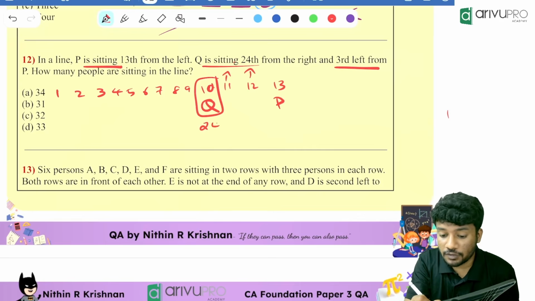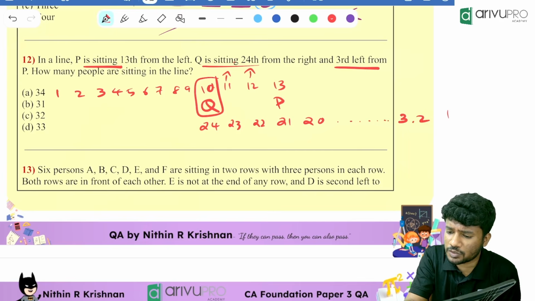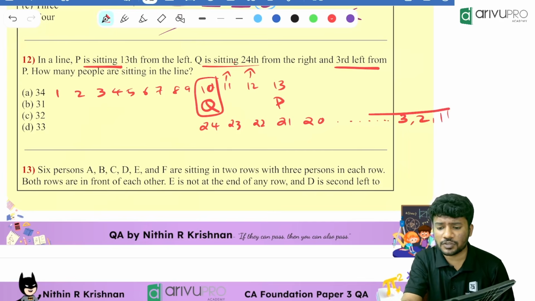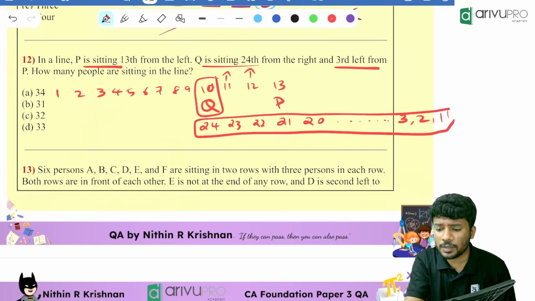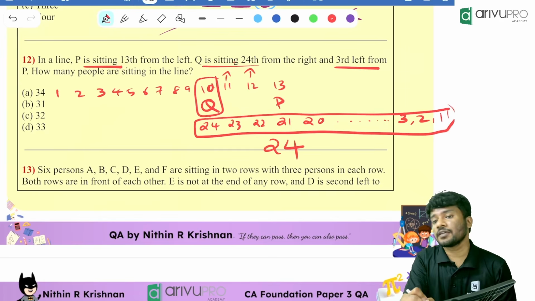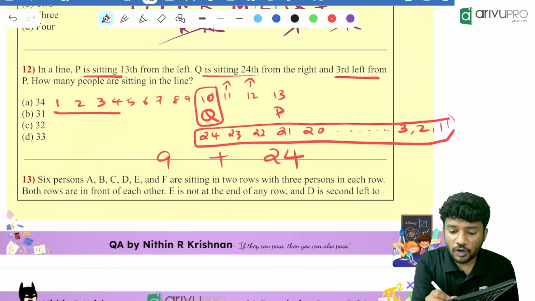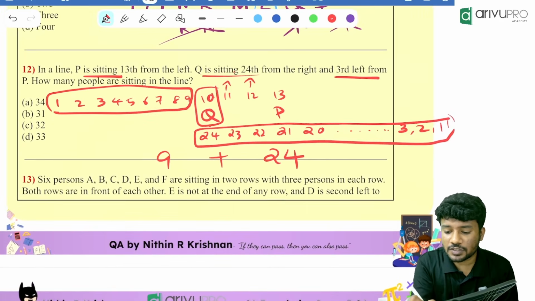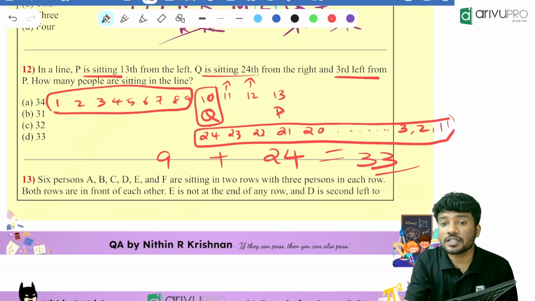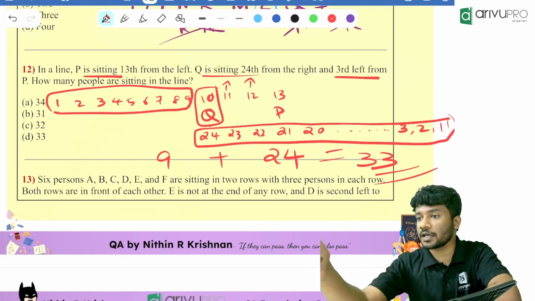That means this is 24, 23, 22nd, 21, then 20th position, one person will be there, and so on, till 3, 2, and first position, one person is there. So in total, how many people are from Q to the right? 24. To the left of Q, how many people are there? 9 people. Why? 1, 2, 3, and so on till 9. That means 9. So the answer is how much? 33.